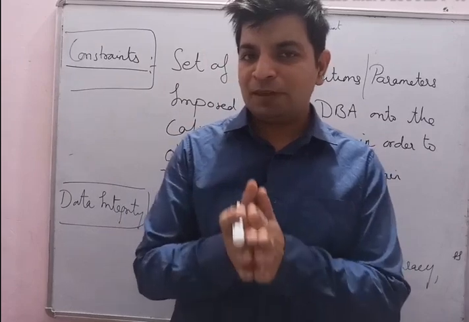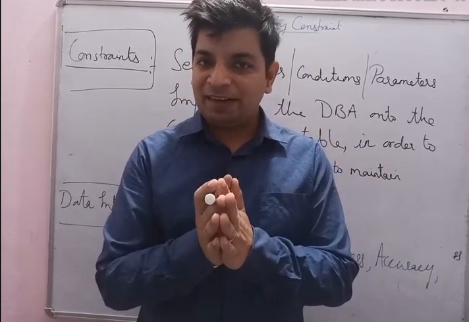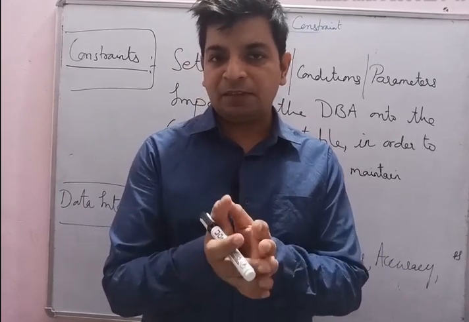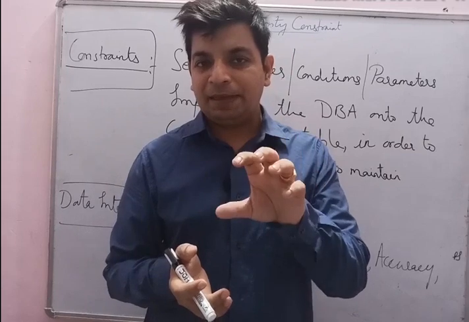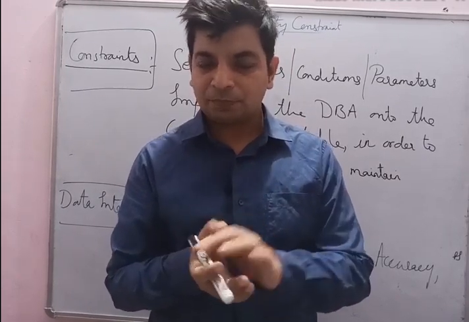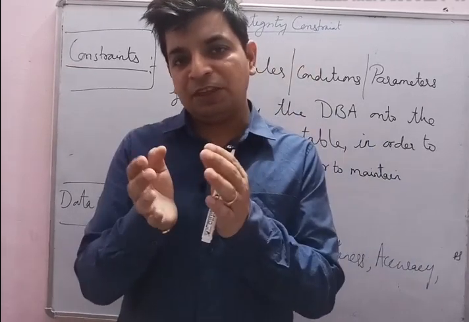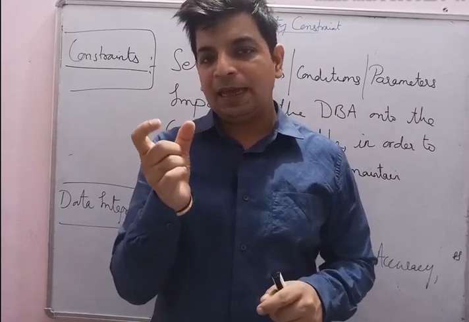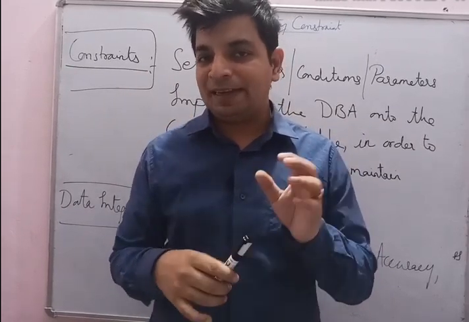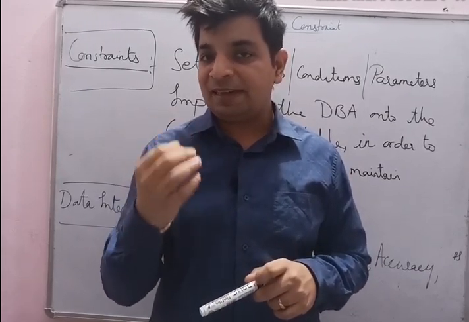So first of all, you should understand what are constraints. If I say constraints are set of rules or conditions or set of parameters which are imposed by the DBA onto the columns of the table, it is called constraints. Let me repeat. ये सेट ऑफ रूल्स होते हैं या सेट ऑफ कंडीशंस होती हैं जो कि DBA लगाता है किसी कॉलम के ऊपर ऑफ द टेबल. क्यों? इन ऑर्डर टू मेंटेन डेटा इंटीग्रिटी, इन ऑर्डर टू मेंटेन द कंसिस्टेंसी इन द डेटाबेस.